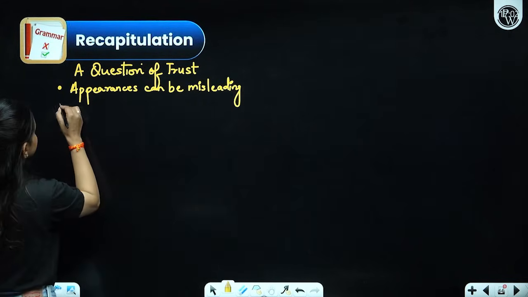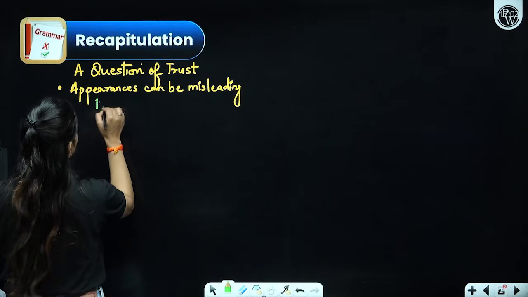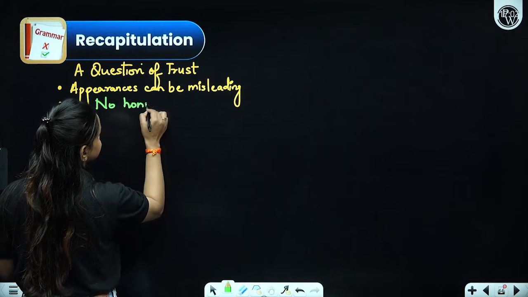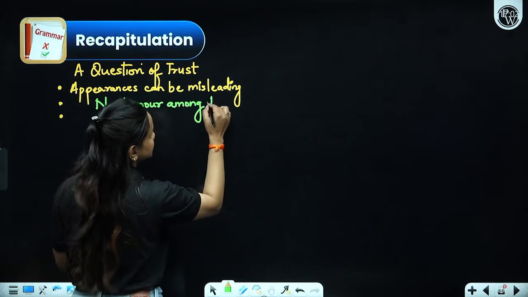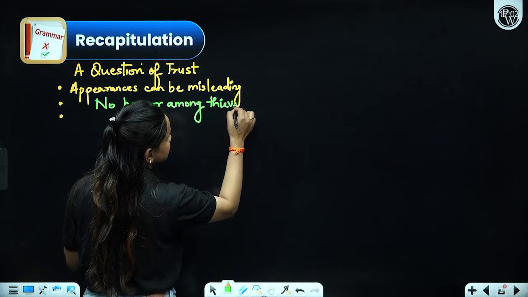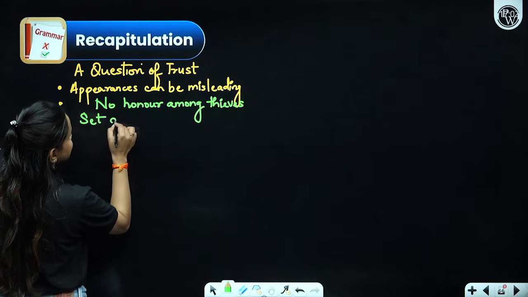Alright. And 2 major statements, that there is no honor among thieves, and that you must set a thief to catch a thief.